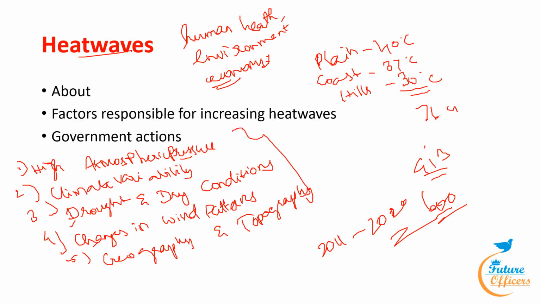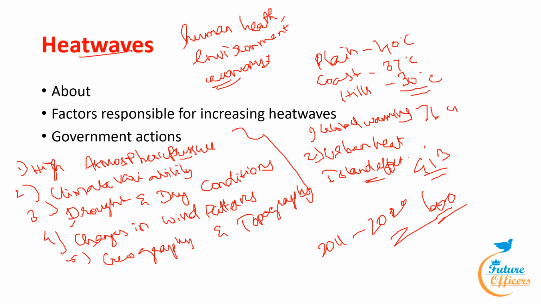And what are the human-induced factors? They are first, global warming, and second, the urban heat island effect. So these are the human factors for heat waves. Now, what impacts have been seen under these heat waves? There are impacts on human health, energy, economy, and water resources, and it also impacts food security. So these are some of the impacts of heat waves.